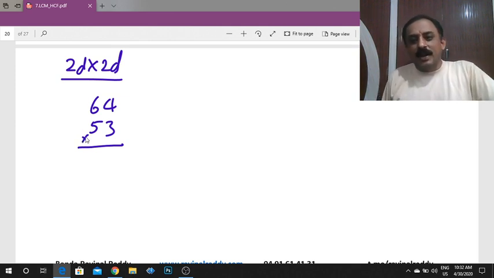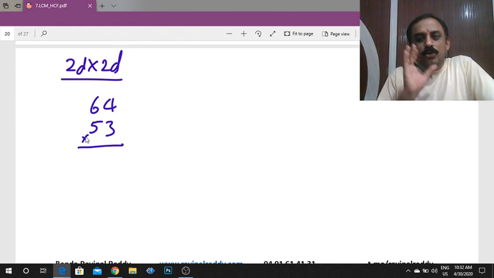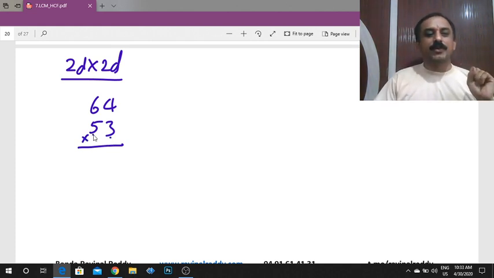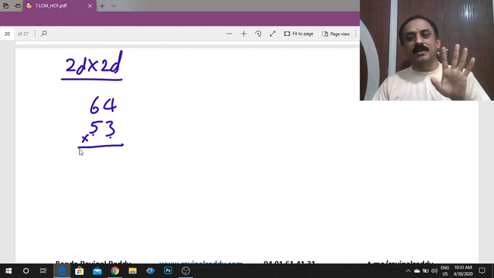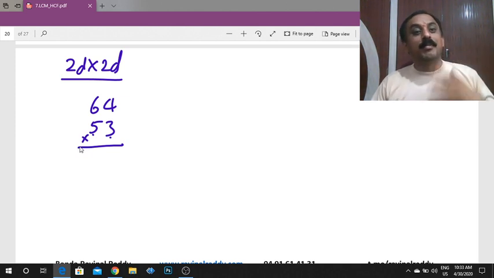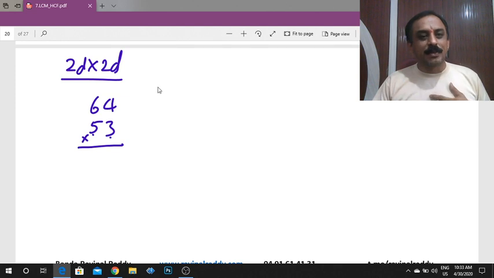64 into 53. How to multiply these two numbers? You know the general multiplication method: first multiply by 3, then multiply by 5, then addition. How many steps are there? Three steps. But in our Vedic method, a single step is there.